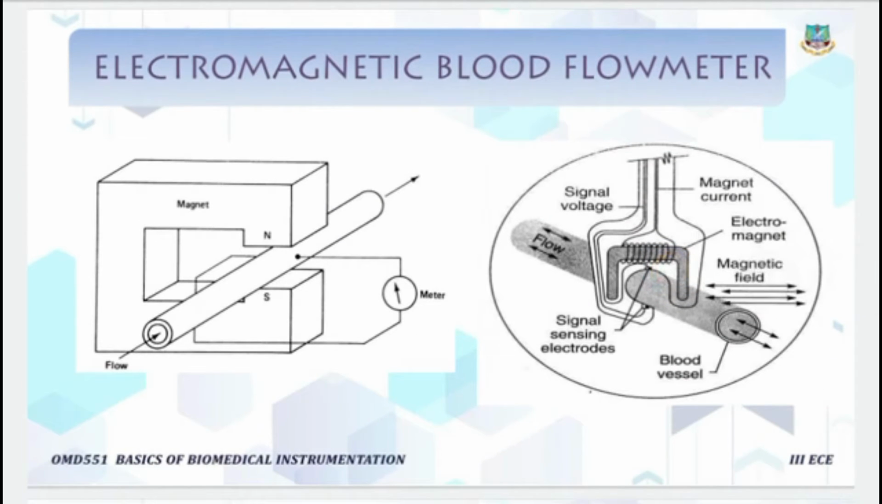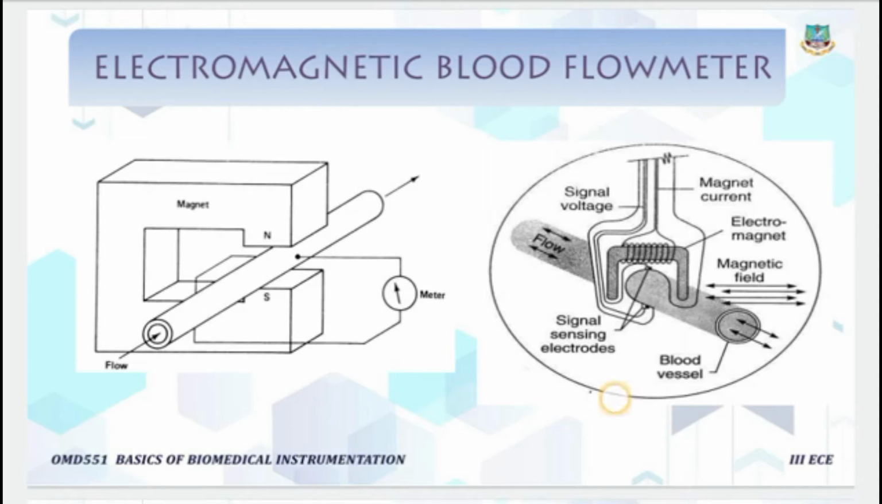Let's have a look at the electromagnetic blood flow meter. This figure shows the electromagnetic blood flow meter. What is it? It measures the instantaneous pulsatile flow of blood. It is used to check whether blood is flowing correctly, or if there is a block or any problem in the blood flow level, and all of that can be identified using this blood flow meter.